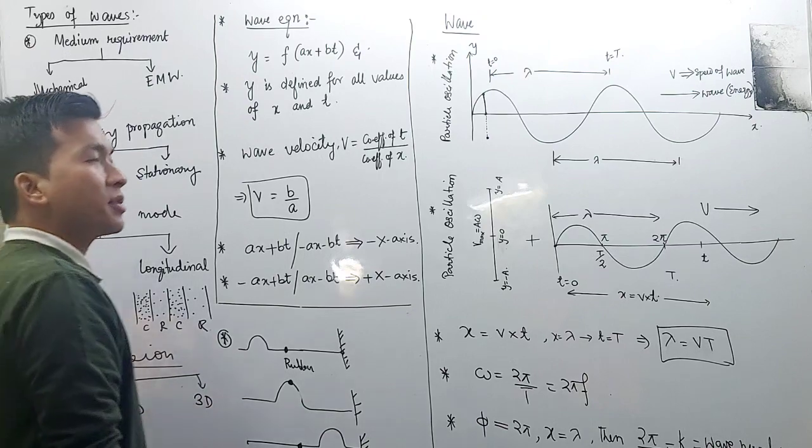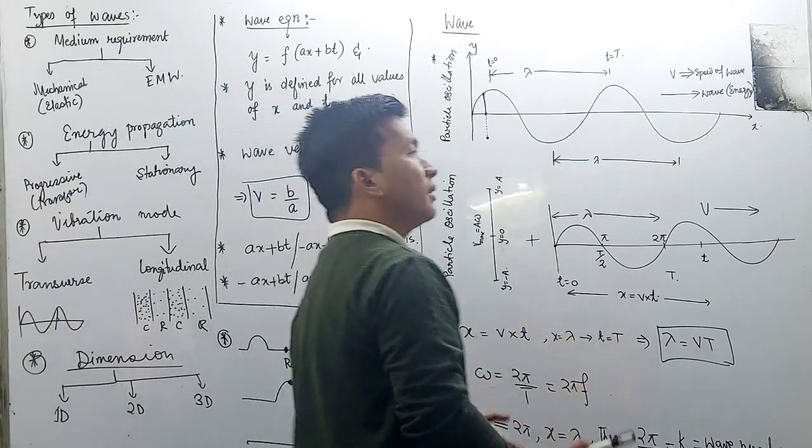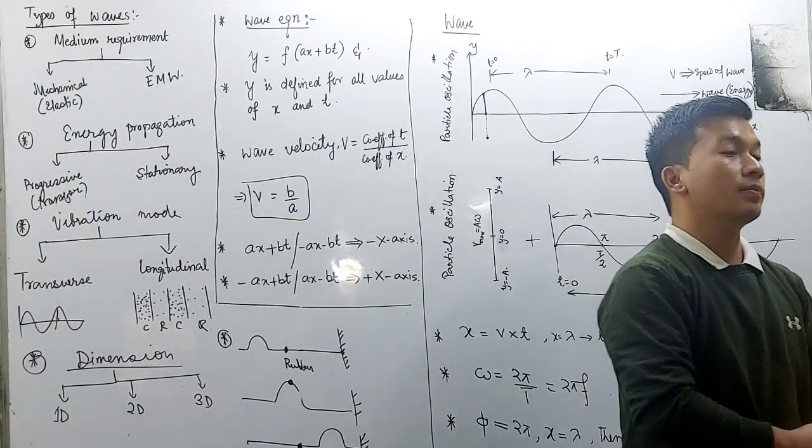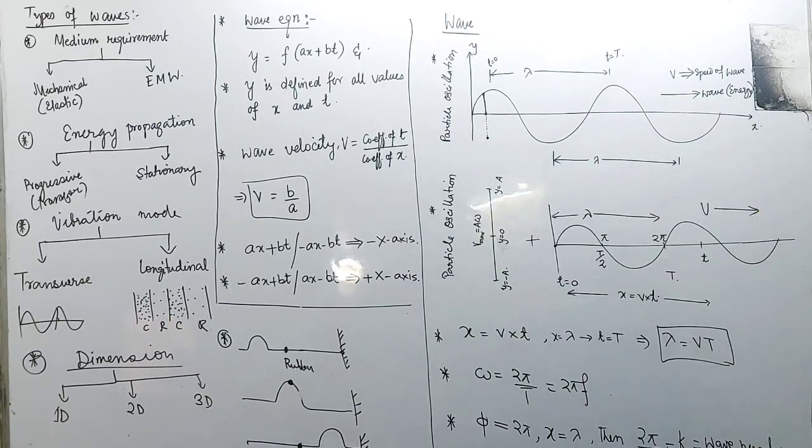Next, two-dimensional waves will be developed over a surface, just like a water wave on the plane surface of water, the surface of the x-y coordinate plane.